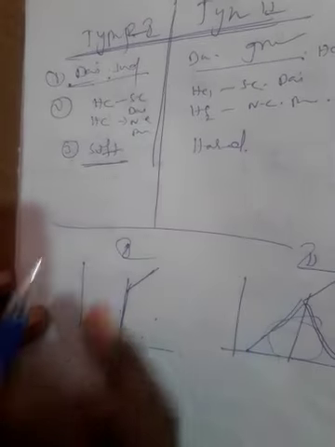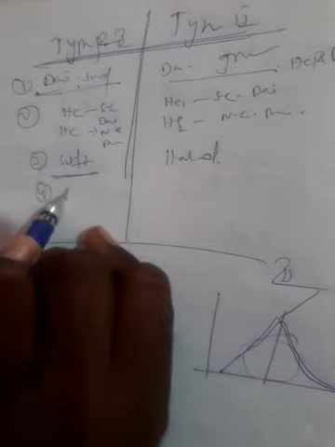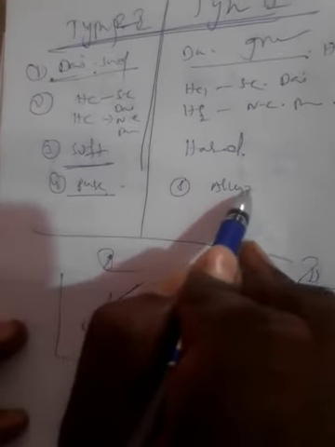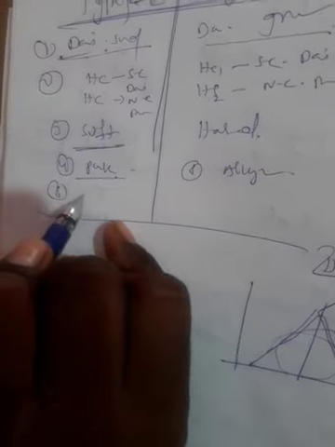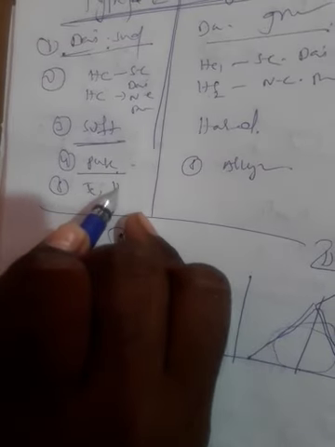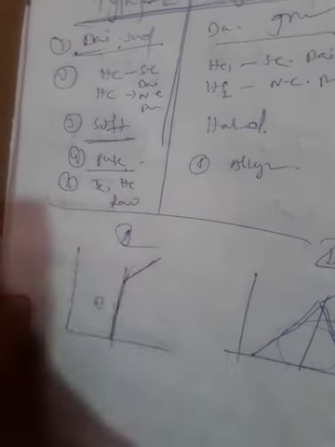Next, soft superconductors exhibit type 1, and hard superconductors exhibit type 2. The fourth point: pure metals are examples of type 1. Type 2 are alloys, meaning mixed metals. In type 1, the critical temperature and critical magnetic fields are very low.